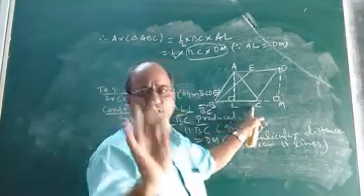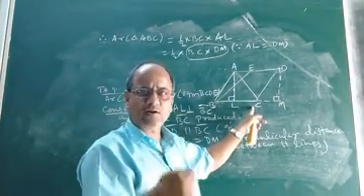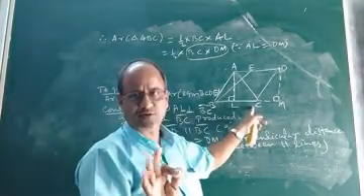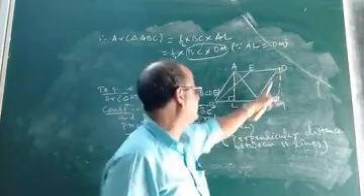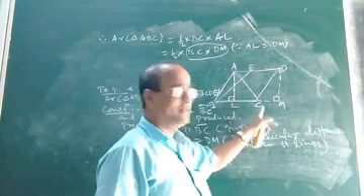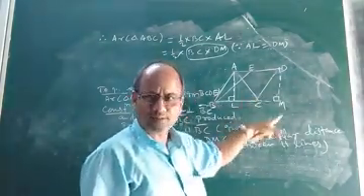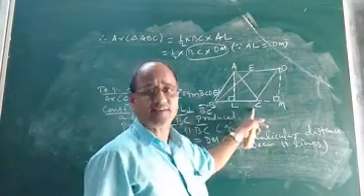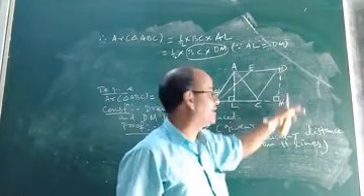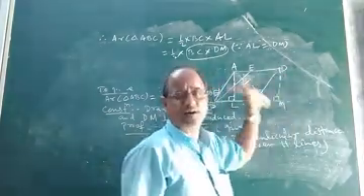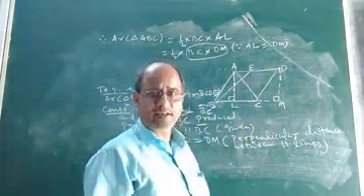Now, you know in a parallelogram there are four sides. And we know from junior classes that in a parallelogram any side can be taken as the base. We can take any one of the sides as the base. Now see children, if BCDE is a parallelogram, then BC can be taken as the base. If BC is the base, which is the corresponding altitude? Definitely DM. DM will be the corresponding altitude of BC in the parallelogram BCDE.